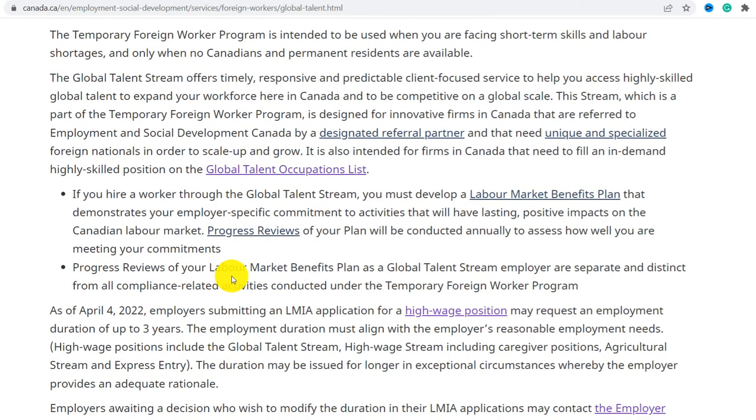If you hire a worker through the global talent stream, you must develop a labor market benefits plan that demonstrates your employer specific commitments to activities that will have a lasting positive impact on the Canadian labor market. Progress reviews on your plan will be conducted annually to assess how well you are meeting your commitments.